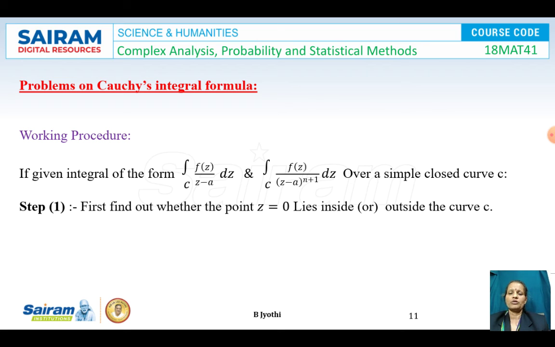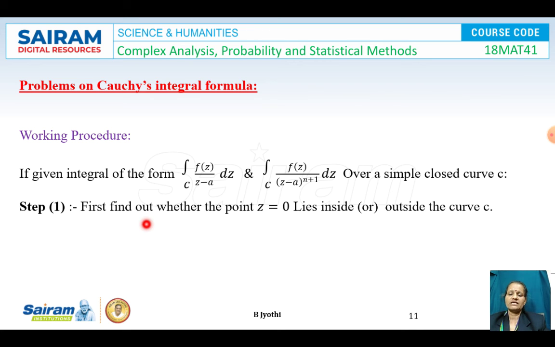Next, let us see the problems on Cauchy's integral formula. What is the working procedure? If the given integral is of the form f of z by z minus A into dz or f of z by z minus A to the power of n plus 1 dz over a simple closed curve C, then the following steps need to be followed.